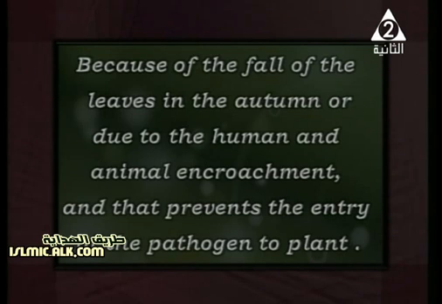So from our explanation right now, we know that the immune system is not only to defend the plant, or any living organism, from inside, but also from outside. And if the pathogen succeeds in entering the living organism, the immune system works to destroy it.